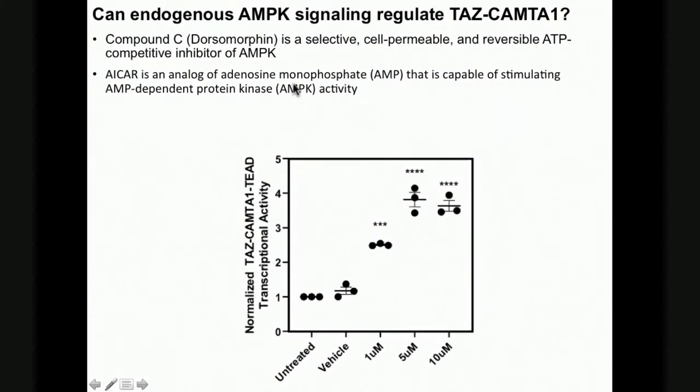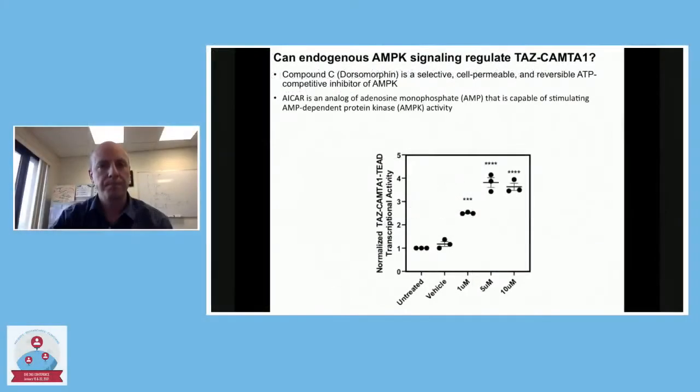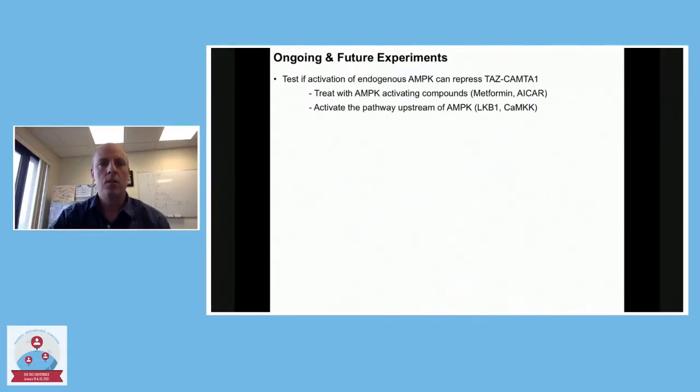And so now we just need to know whether we can activate AMP kinase to repress the levels of TAS-CAMTA1, or the expression or activity of TAS-CAMTA1. And so that's where the project is at the moment. Ryan's, like I said, trying to do some experiments now to show that if we activate the existing AMP kinase in these cells, we can repress TAS-CAMTA1.